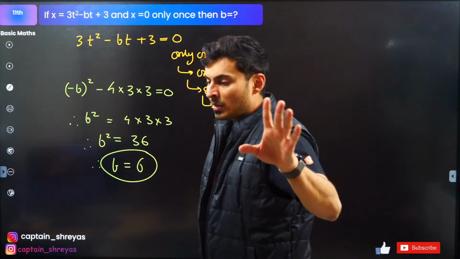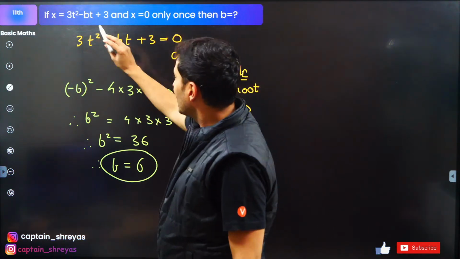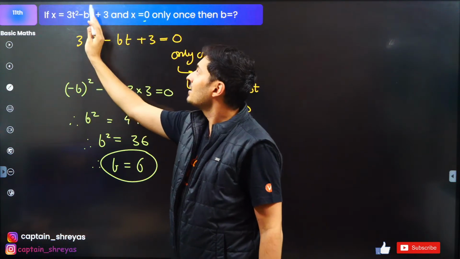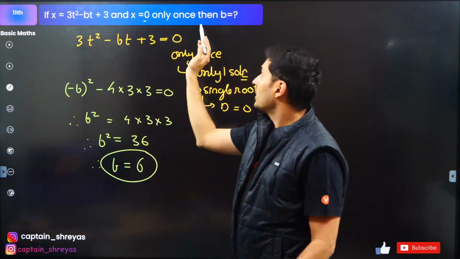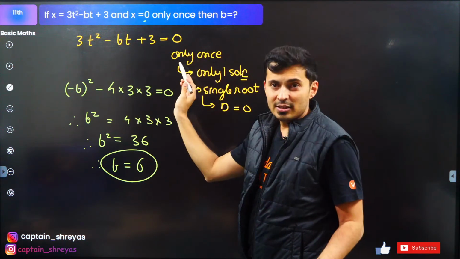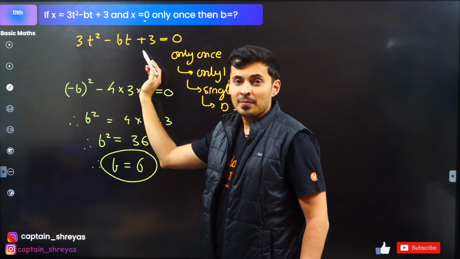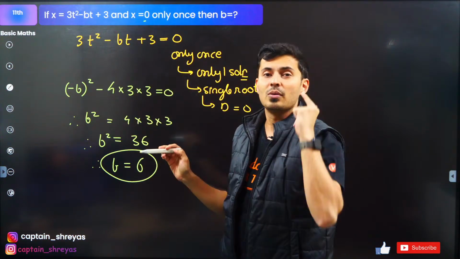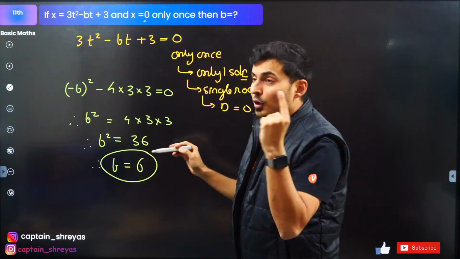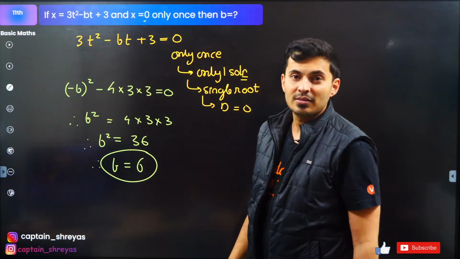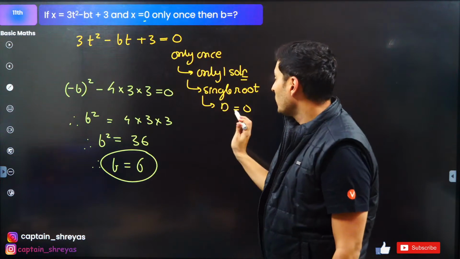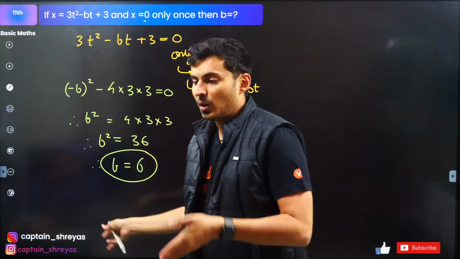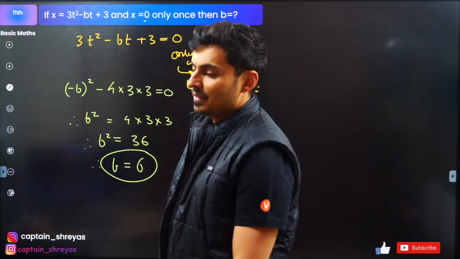Okay, everyone? So Ambrose Sylvester, here in this question, x was this, x is also 0. If x is 0, that means this guy is 0, correct? What does it say? Only once. Only once means what? This is a quadratic equation. If this is 0 only once, that means there is only one root which satisfies this equation. And only one root can happen when the b square minus 4ac guy is 0. That's it. Rest all is just as it is.